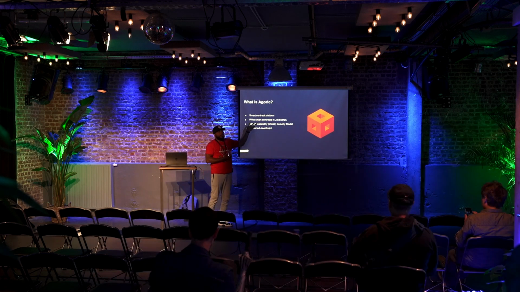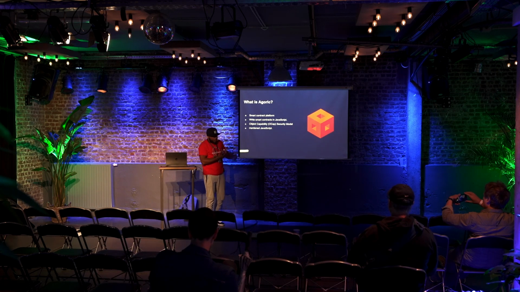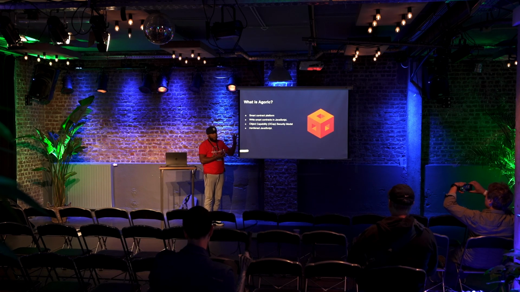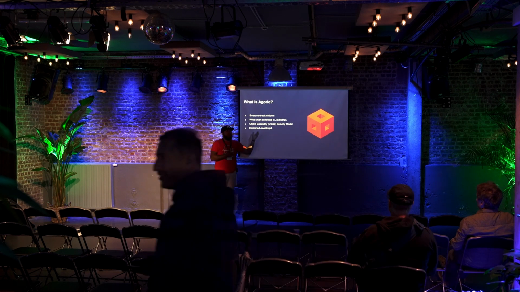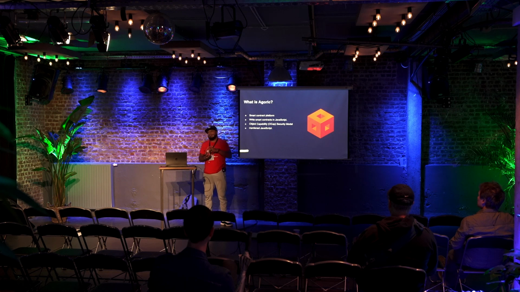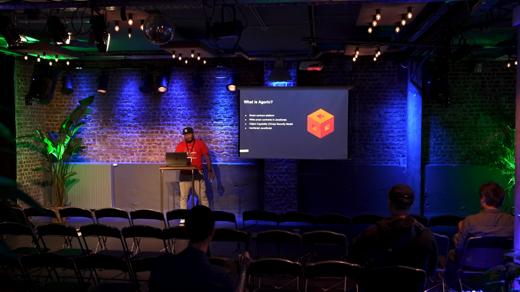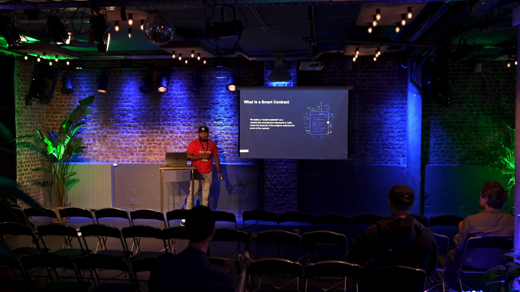All right, so what is Agoric? Agoric is a smart contract platform, partly built using a Cosmos SDK with a bunch of other cool stuff. You write contracts on Agoric in JavaScript. And we follow something known as the object capability model, which we'll explain in a bit. And then we have this notion of something called hardened JavaScript, which pretty much tries to solve some really nasty things that JavaScript is inherent to.